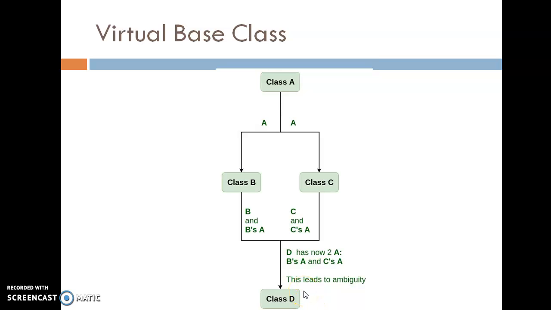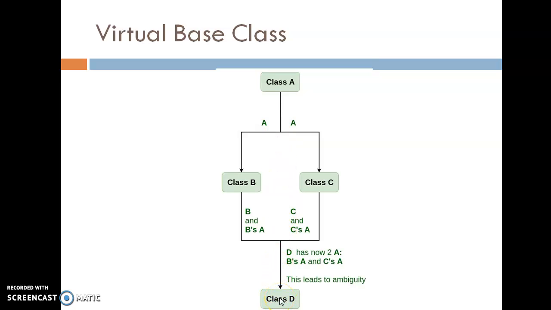To solve this problem of accessing the same variable multiple times, there is the concept of the virtual base class. If we make class B and class C virtual, then the copy of A comes directly from class A. A single copy from class A is generated and comes directly to class D.